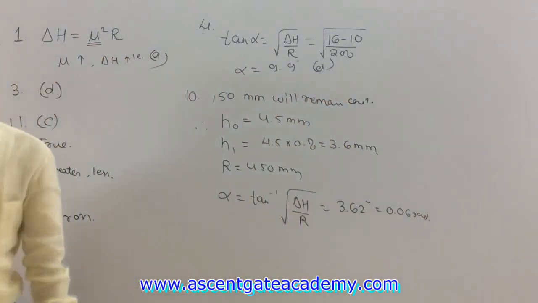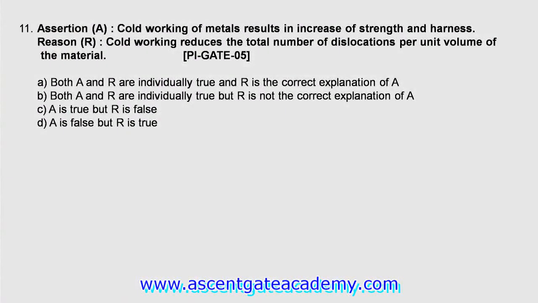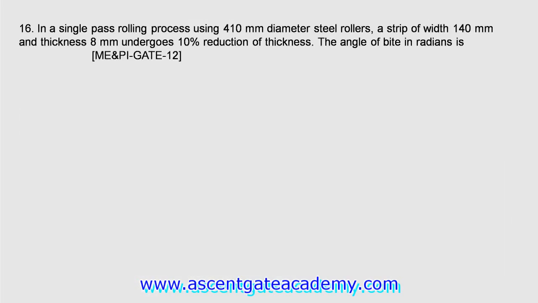Getting it or not? Okay. Next is question number 11. Cold working of metals results in increase in strength and hardness. This is the assertion, and this assertion is true. As I told you, in cold working strength and hardness increase. What is the reason given? Cold working reduces the number of dislocations per unit volume of the material. No, this is not a correct reason. So A is true, but R is false. So the answer is C.